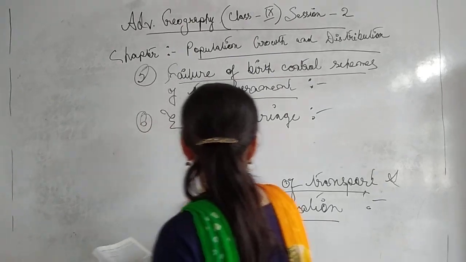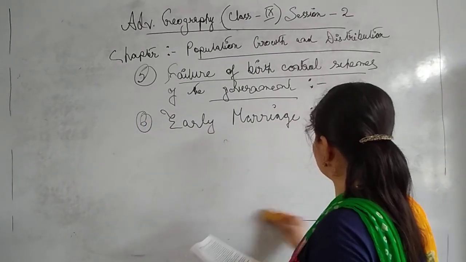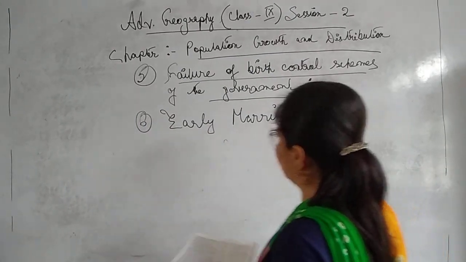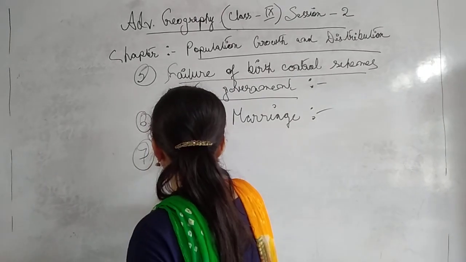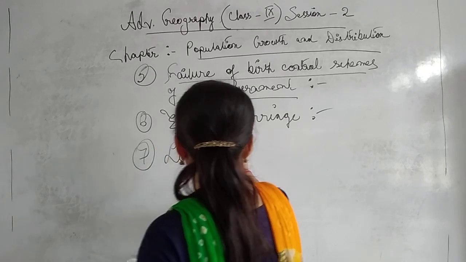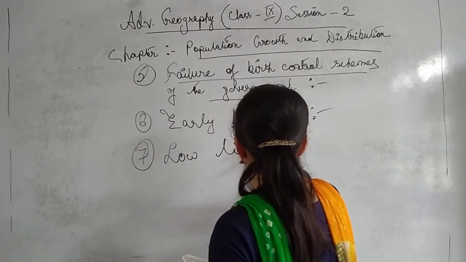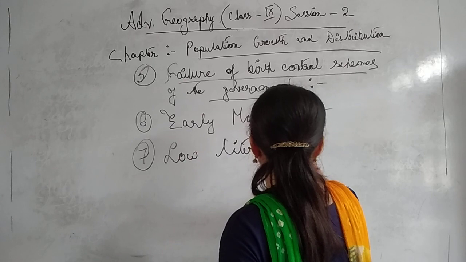So are you writing all these points in your copy? So these are very important things. So number 7, we will say low literacy rate. Yes, low literacy rate.